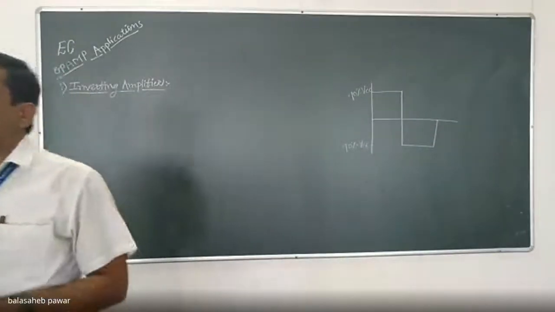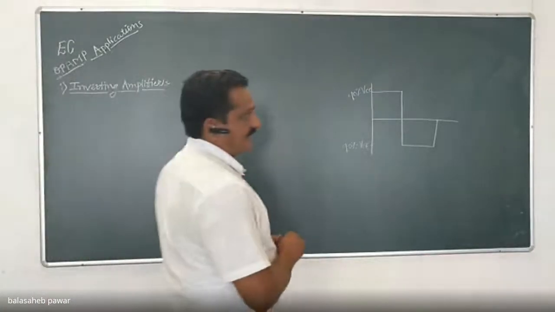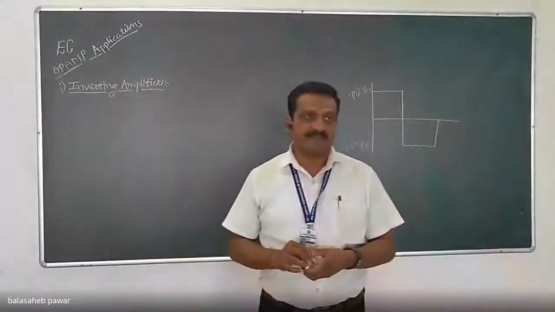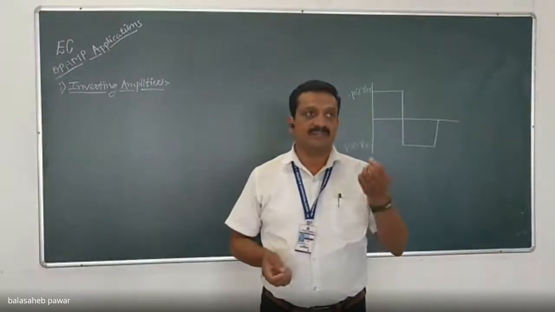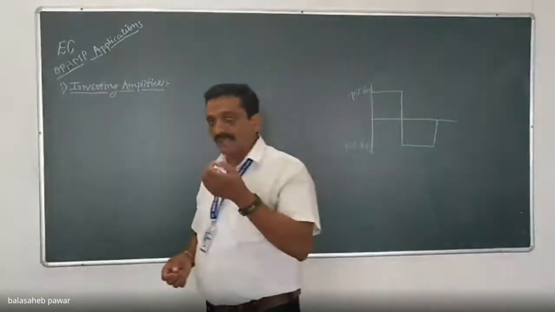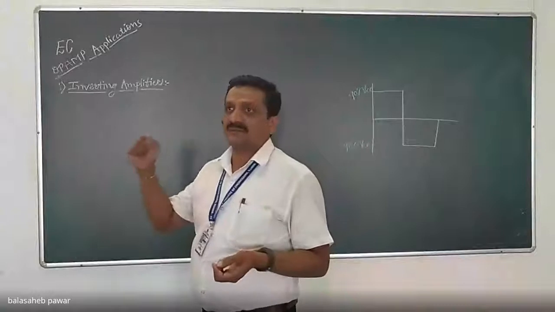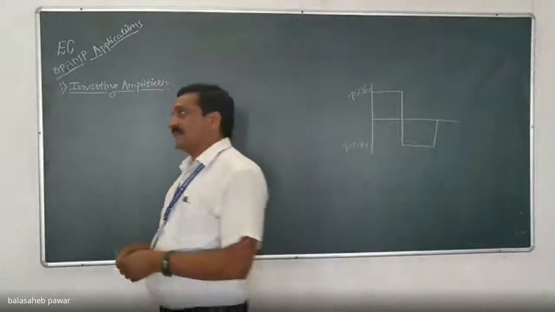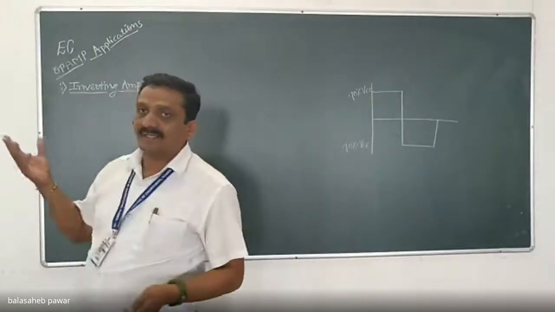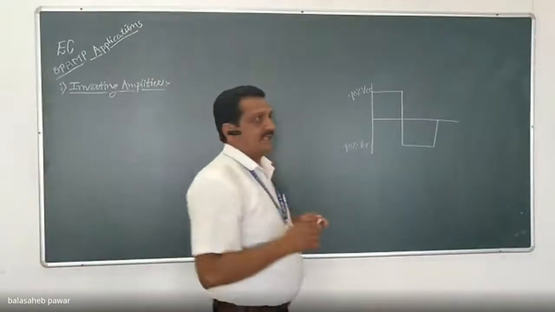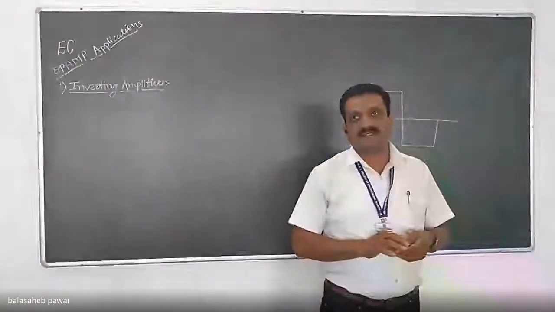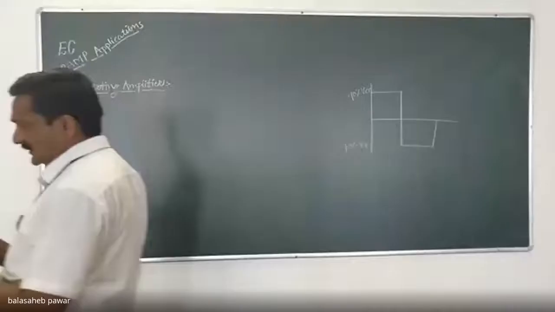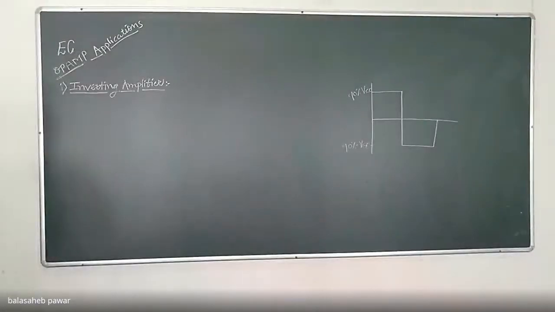Because the op-amp offers a very high open loop gain. For 741, we discussed it as 2 into 10 raised to 5. So even if the input signal is very, very small, the op-amp amplifies it by 2 into 10 raised to 5 times. But the actual output we can't obtain as the applied input times 2 into 10 raised to 5, because the op-amp can provide output maximum up to 90% of VCC. All these points we already discussed in the previous lecture.